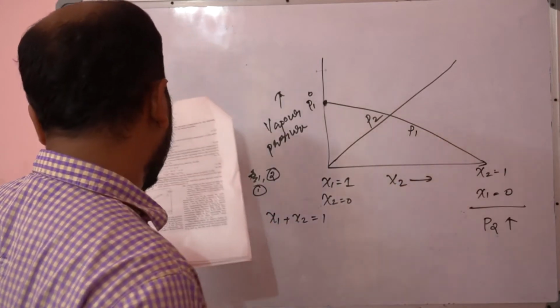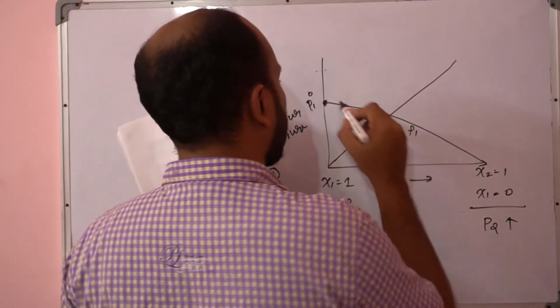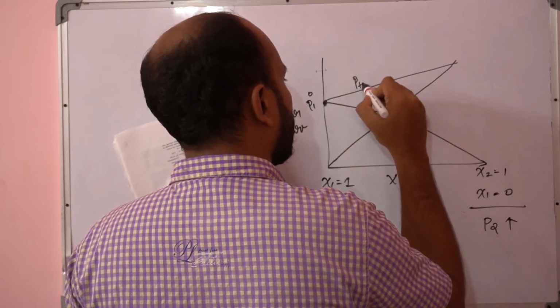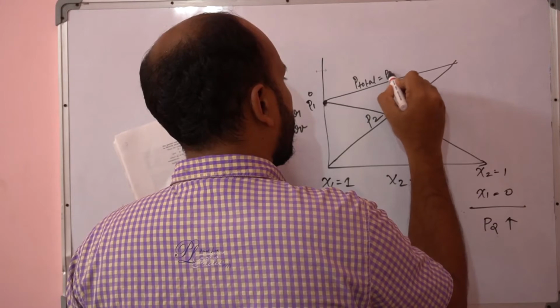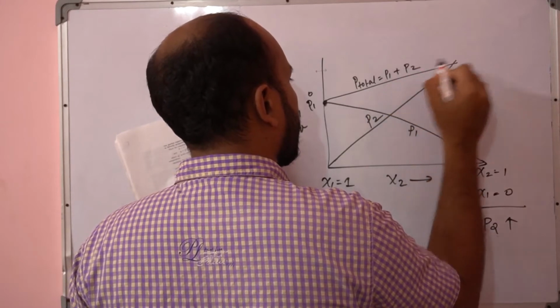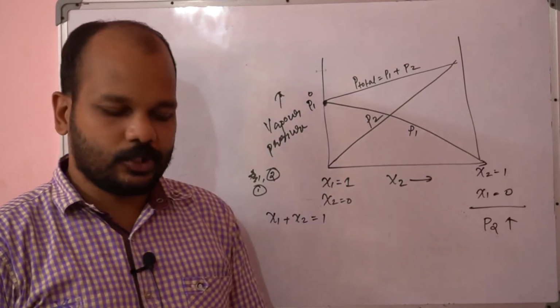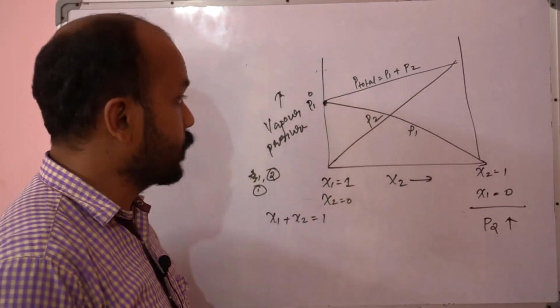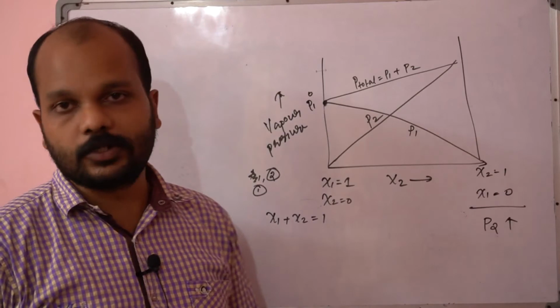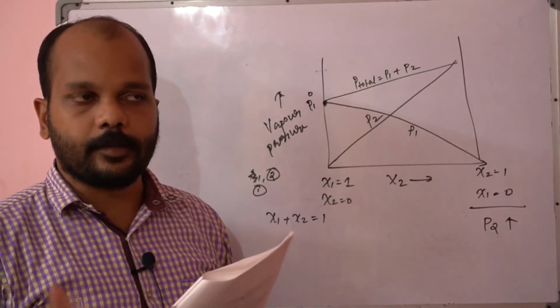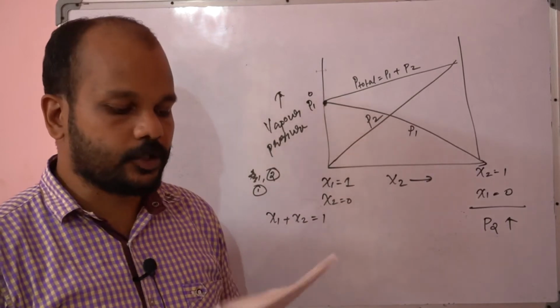So the total vapor pressure, P total, is equal to P1 plus P2. Somewhere like this, the graph will come. So there is nothing much to know. You just have to know that the vapor pressure above the liquid is equal to the sum of the pressures of the individual components. That is all about this.